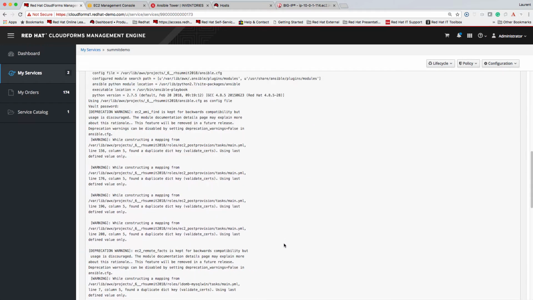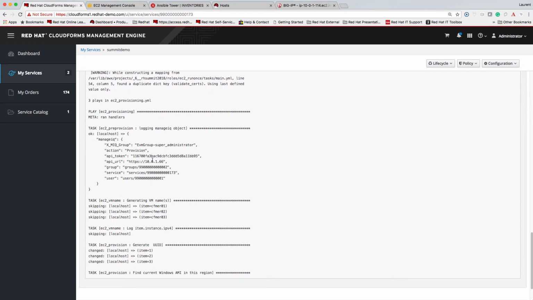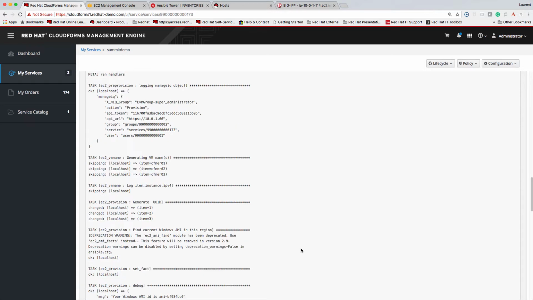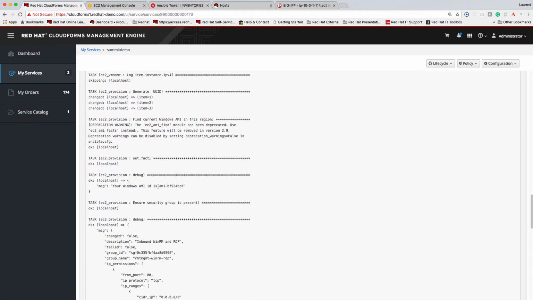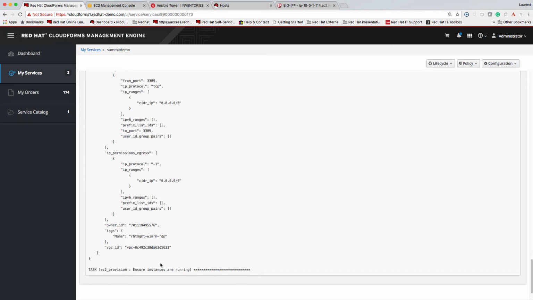The standard out is clearly visible in the self-service UI, and we see when we deploy with Ansible inside that we get the information about group, service and users. We're going to need that afterwards to update the service in CloudForms with the VMs deployed, as well as for the dynamic resource objects. The first step is deploying the Windows machine. We see here that we found the Windows AMI which we want to use, as well as define the security group, and now we're beginning to deploy the Windows instance.